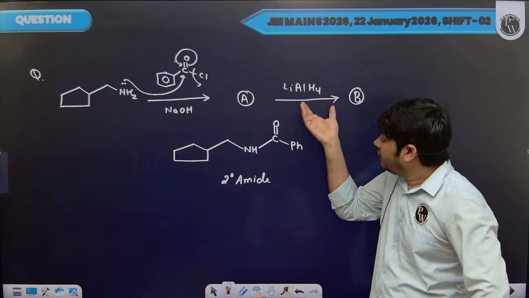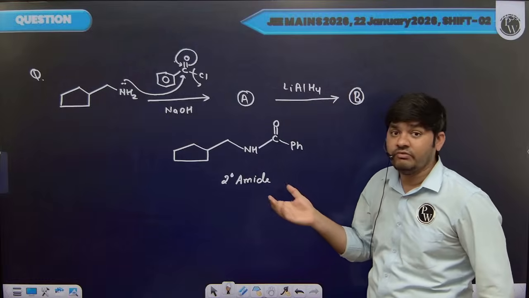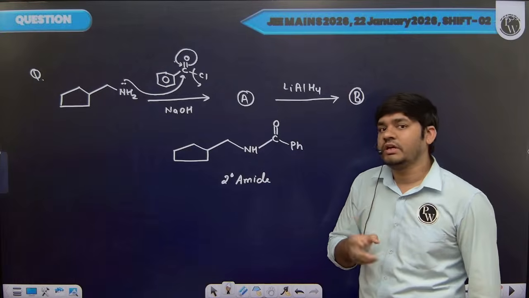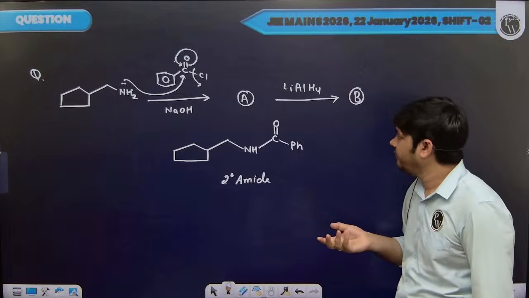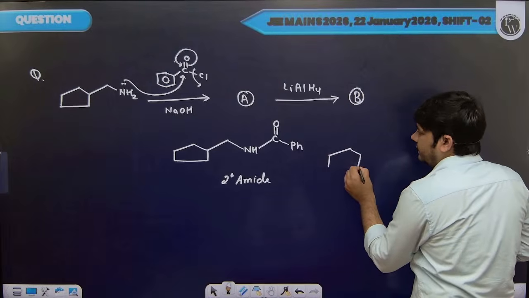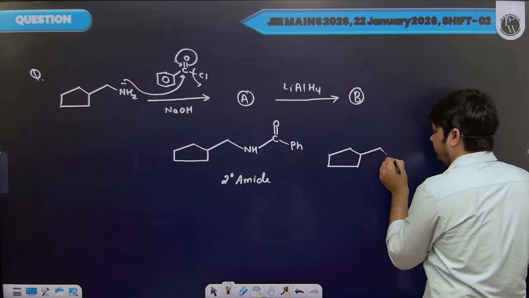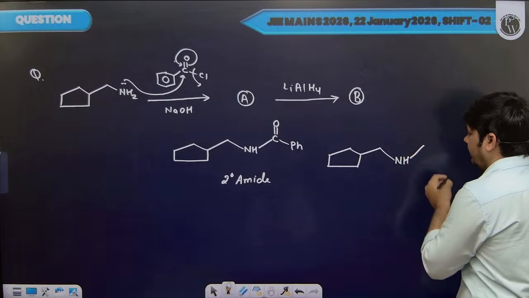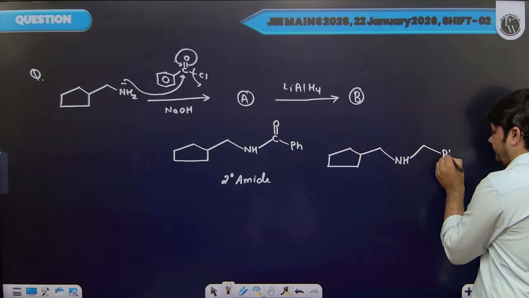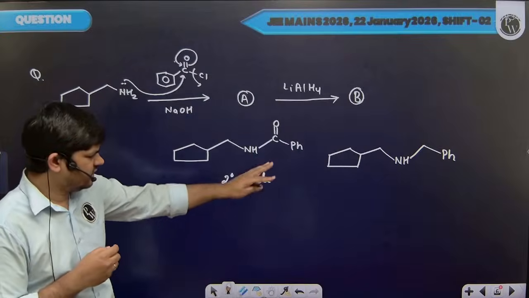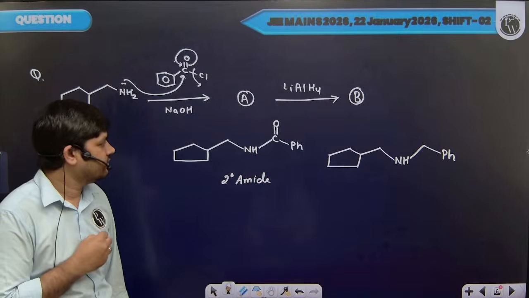And if we reduce amide, then we get amine. And in case of secondary amide, we get secondary amine. So the final product B in this case will be a secondary amine. Okay, so this is your final answer.